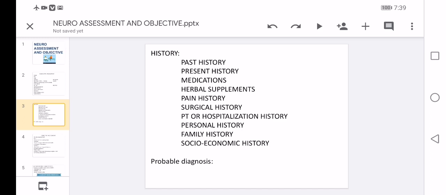Pain history tells about the exact location where the pain is, whether it has aggravating and relieving factors. And you can also use the VAS score, from 0 to 10. 0 is no pain, 5 is mild pain, and 10 is the worst pain. And if we talk about surgical history, whether the patient has undergone any surgeries, and whether any physiotherapy or hospitalization has been taken at any previous time.